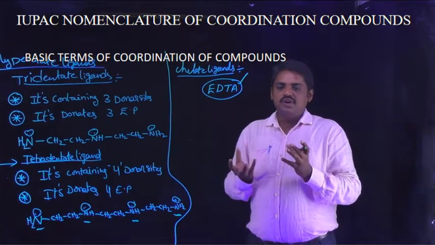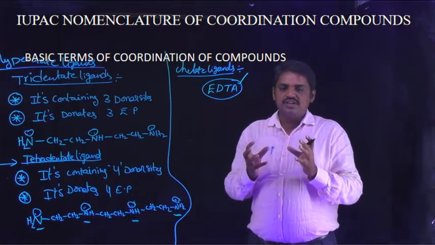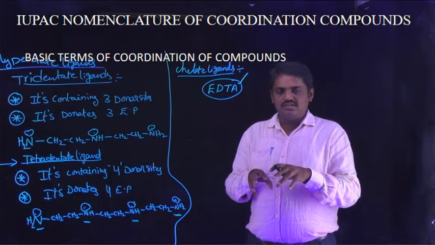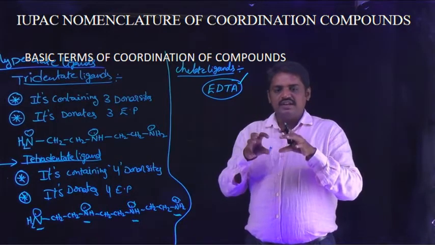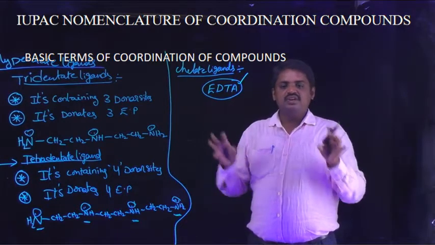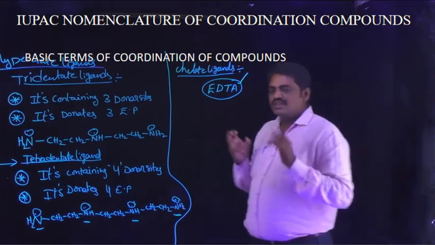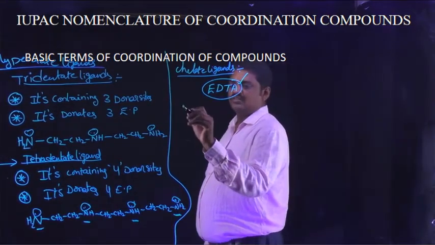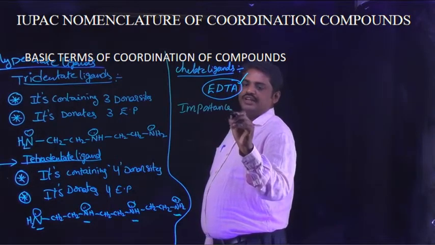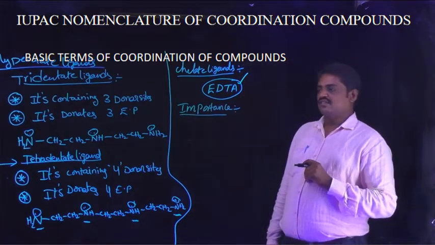So any molecule whose structure is cyclic, and which contains lone pair electrons or donor sites, when these conditions are maintained, such molecules are known as chelate ligands. What is the importance of chelate ligands?